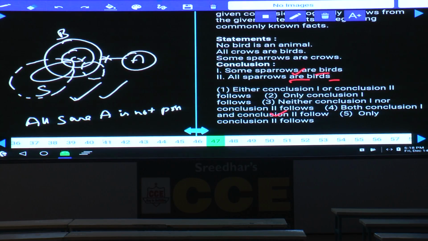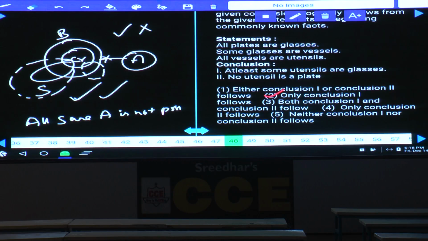Then 47. Now in this question number 47, the same thing. Some sparrows are birds, sparrow and bird, that is definitely true. All sparrows are birds, that is false. Only conclusion 1 follows, and that too it is an affirmative conclusion, which will be true forever. Choice 2 is the answer. 47, it is choice 2.